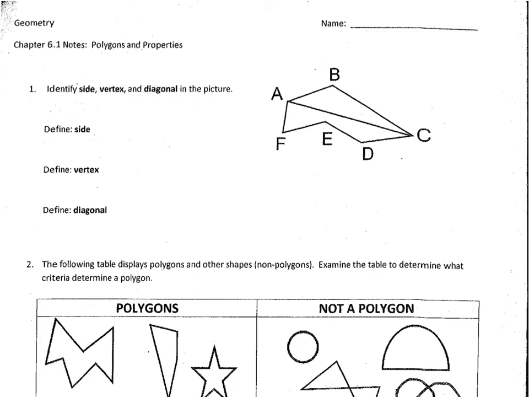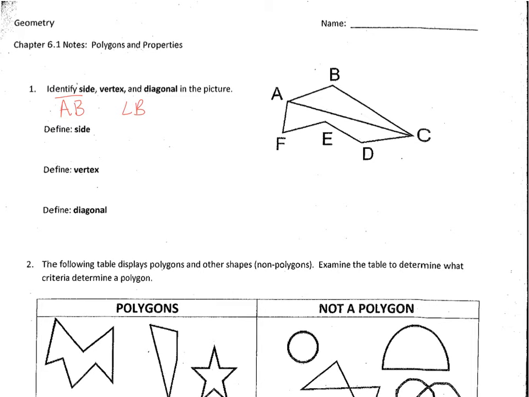With that, remember, a side just needs to be two consecutive points written as a line. So if I look for my side here, I can state that a side is AB, BC, CD, DE, EF, AF. Any of those would be considered sides. So I'm just going to write in there A, B. A vertex is literally any of those points on the outside of our figure. So A, B, C, D, E, or F. You just literally need to name one of them. And I'm going to go with vertex B. So I'm just going to call it angle B.